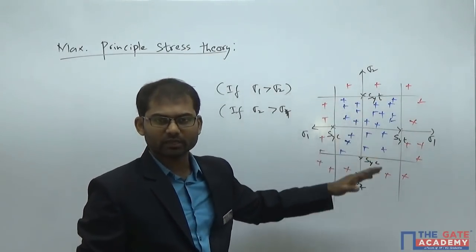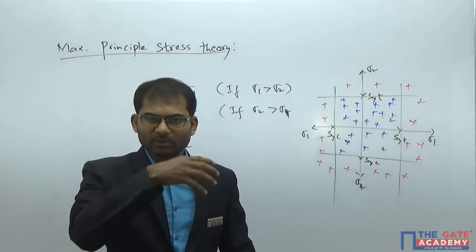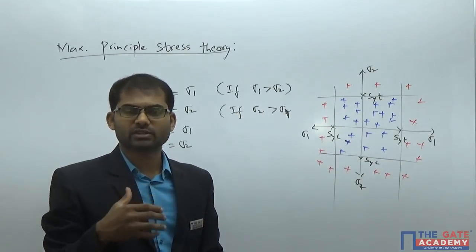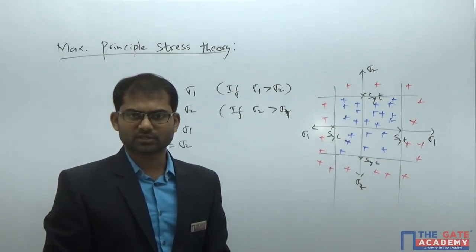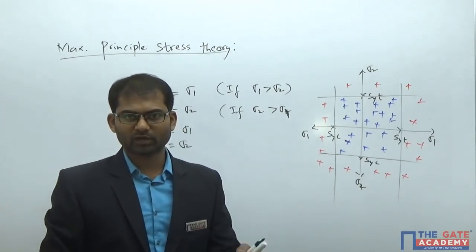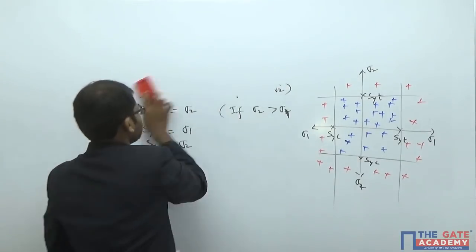So what's the shape of the diagram basically? It's a square here. You just have to keep this in mind. Now I am applying the same concept to evaluate the expressions, equations and diagrams for the maximum shear stress theory. The same way we will do it for all theories of failure also. I am doing it for the maximum shear stress theory now. So let's go with the maximum shear stress theory.